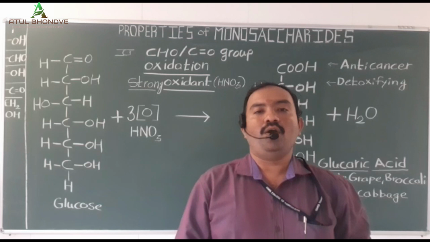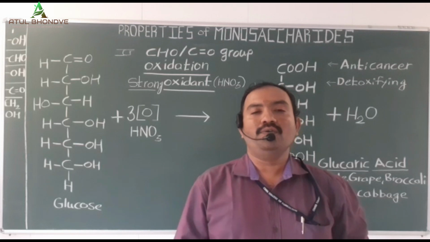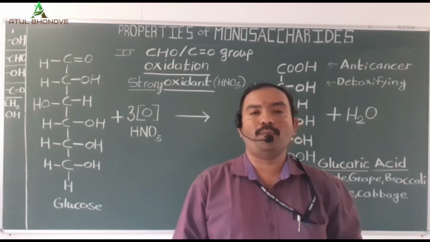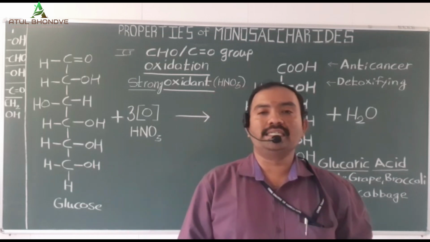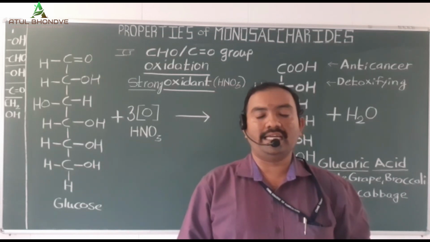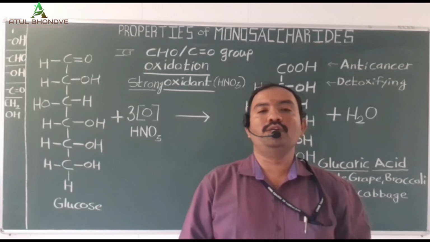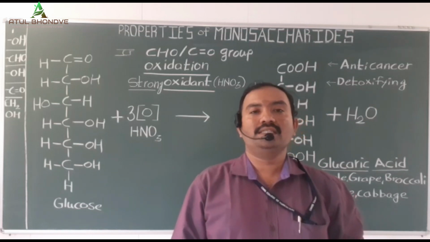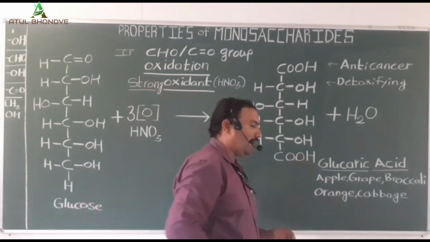Next is the oxidation of monosaccharide, that is the glucose or the different monosaccharide unit, with a strong oxidizing agent. In case of the strong oxidizing agent, nitric acid is commonly used. So when the glucose is treated with the strong oxidizing agent like nitric acid, then the CHO group present at carbon number 1 and the alcoholic OH group present at carbon number 6 are both involved in this reaction, and these get converted to form the dicarboxylic acid unit. There is a synthesis of a dicarboxylic compound commonly called glucaric acid.